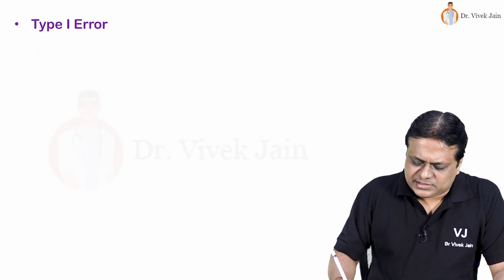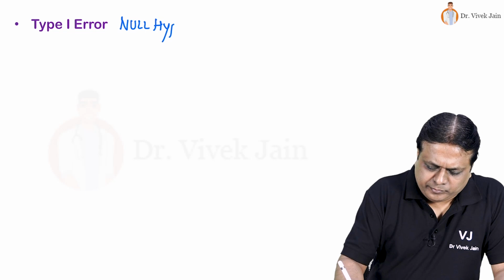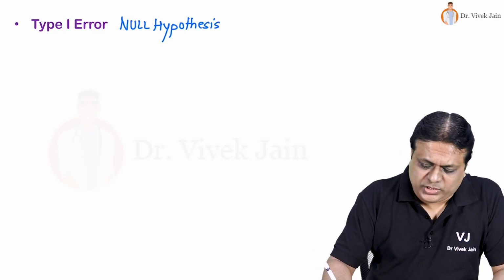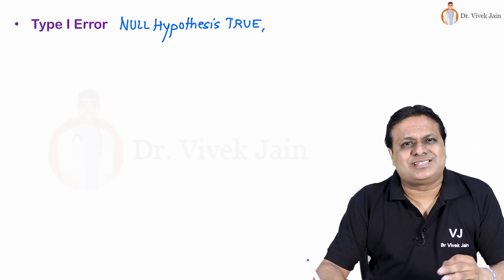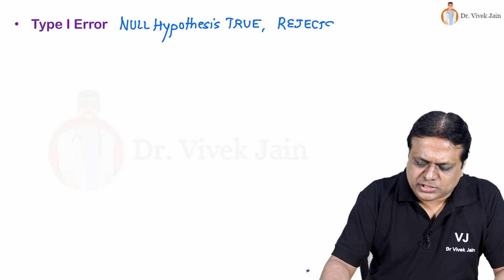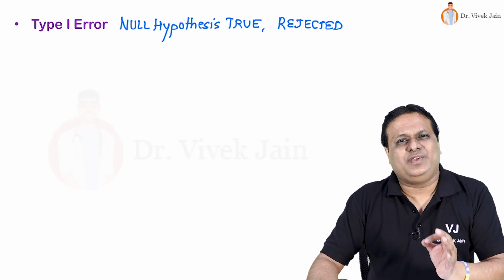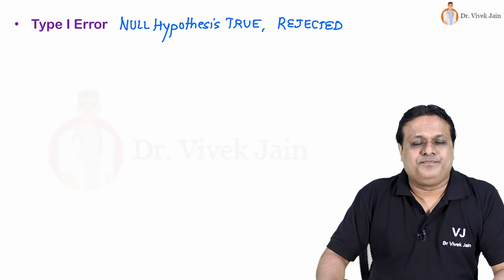Type 1 error is when null hypothesis is actually true, but based on our study results, we reject this null hypothesis. Or in other words, we declare a significant difference when actually it is not present.